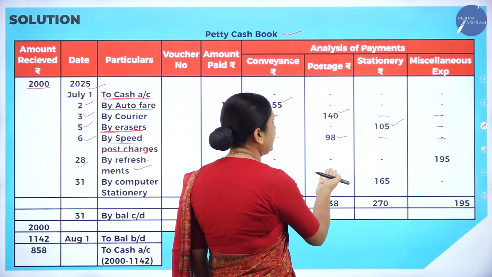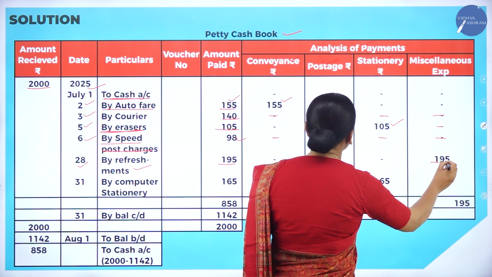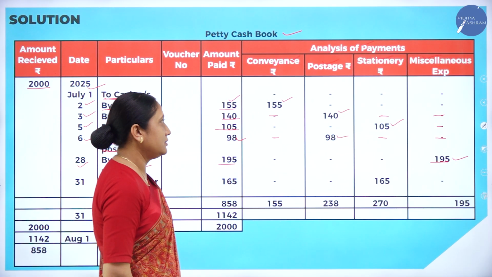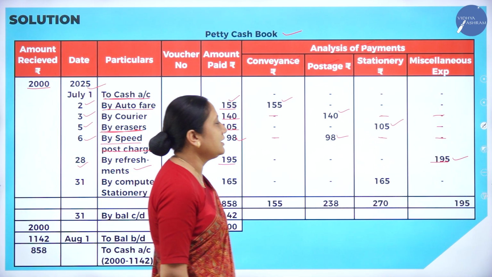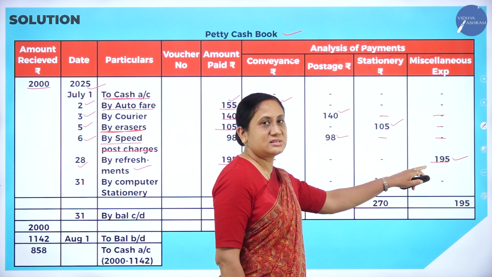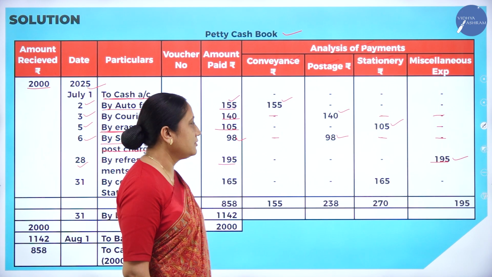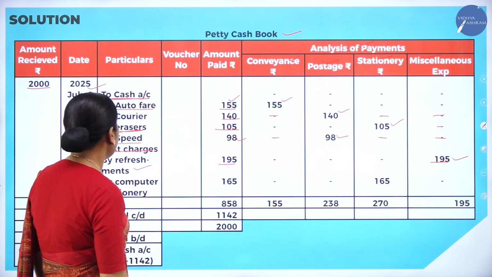Postage you cannot enter, put a dash. Stationery also is not the appropriate one. You can write in miscellaneous, because for refreshments we don't have a column like this. So refreshments comes under the category called other expenses, sundry expenses or miscellaneous expenses. Followed? So we have written in the miscellaneous expense column.